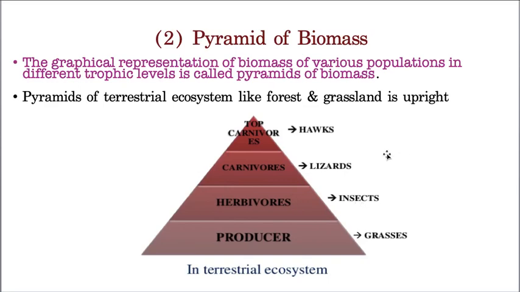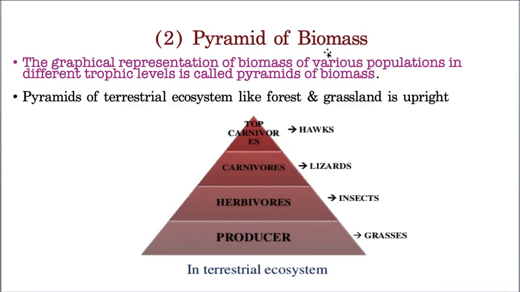Lizards are fewer in number, so biomass is also less. And you compare lizards with hawks, the number of hawks is very less, so their biomass is also less. Hope you understand. So this is an upright pyramid of biomass.